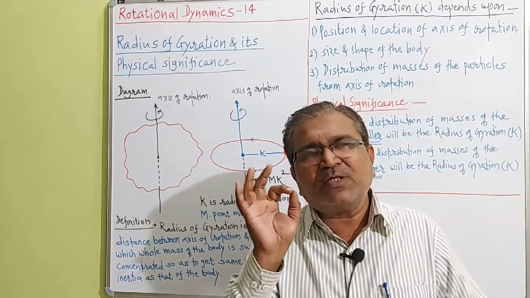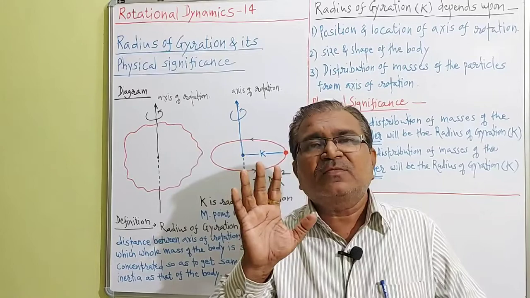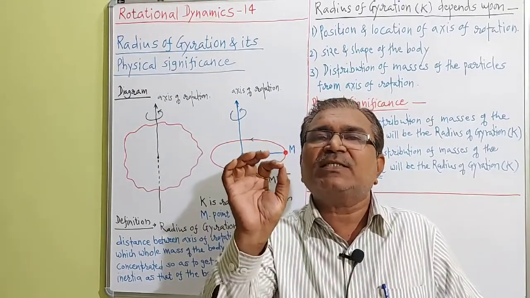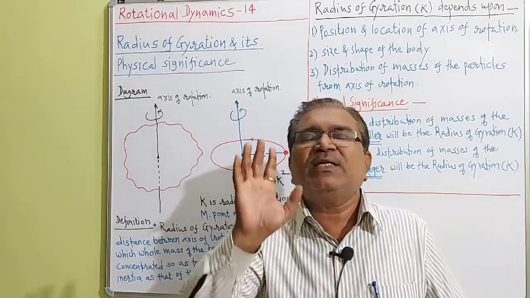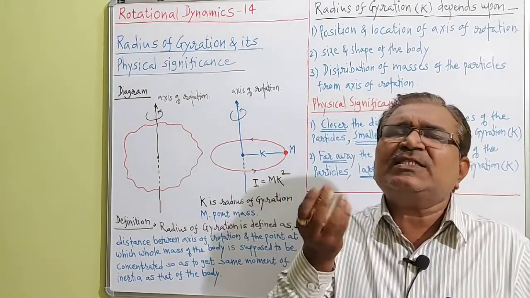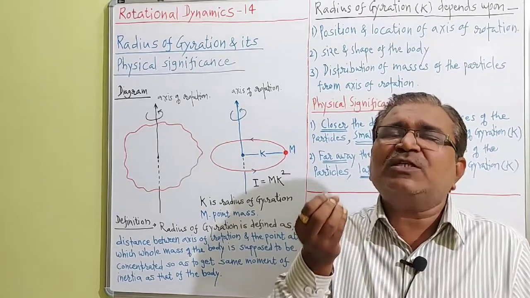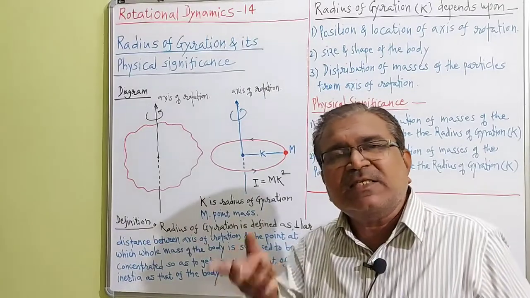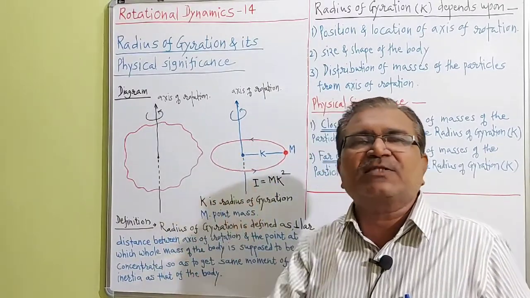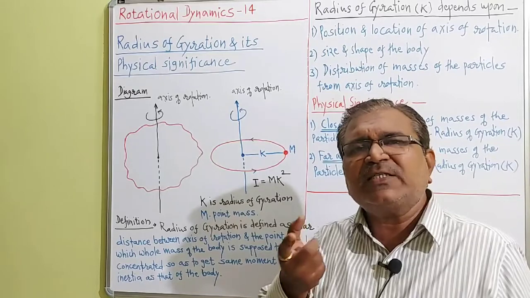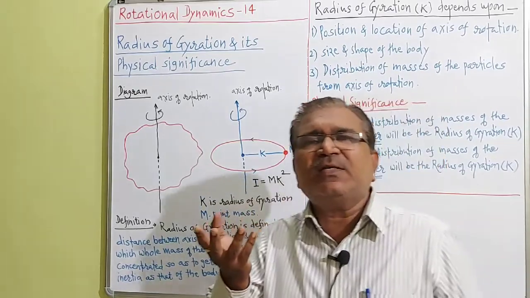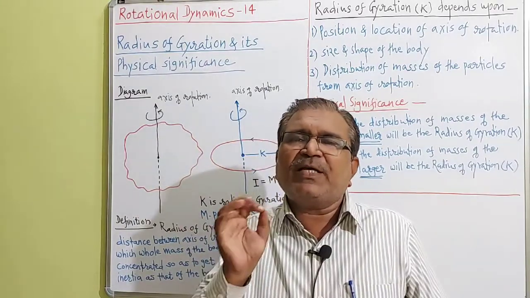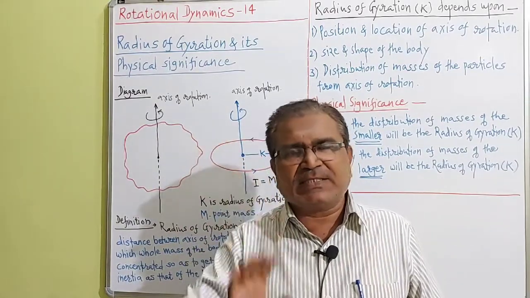And another most important factor, dear student: radius of gyration depends upon the distribution of the masses of the particles from the axis of rotation. How does the distribution exist? Depending upon that distribution of the masses of the particles, radius of gyration changes. In clearer words, we will explain this by making use of physical significance.